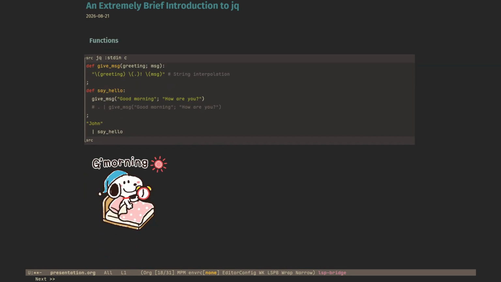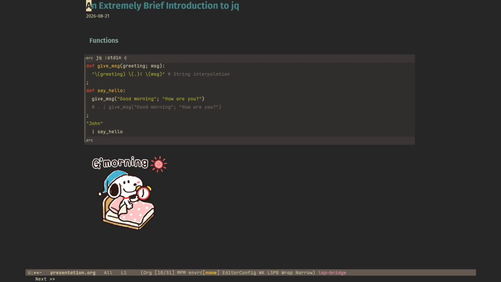There we go. Functions. Calling them JQ functions is a bit misleading in my opinion, since they are not like functions in other programming languages. They are a bit closer to glorified macros if you do not use variables inside them. I would say functions are a complex type of reusable filter that is more ergonomic than repeating the same code.